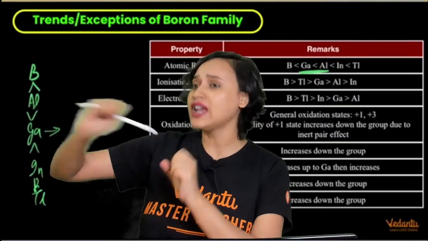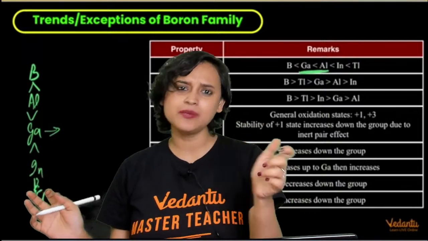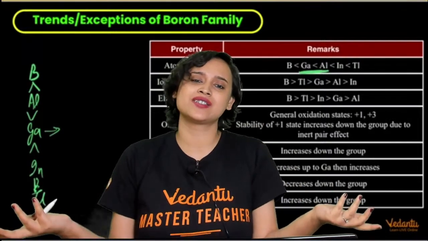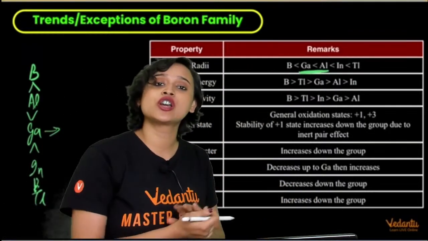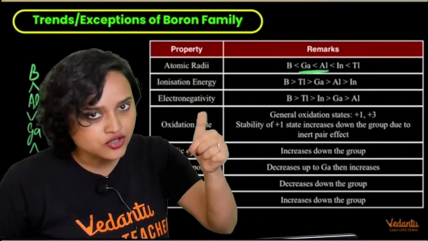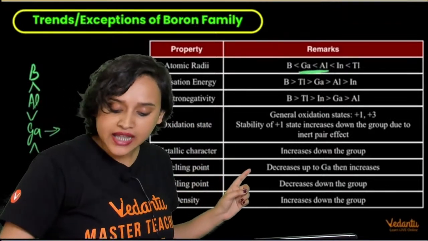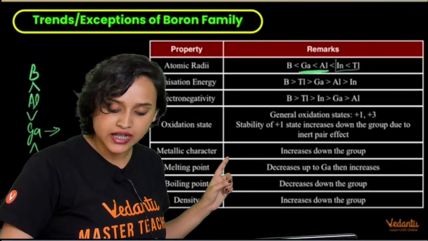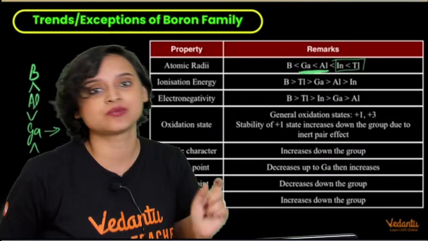Yes, the F orbitals are the worst case scenario of shielding effect. D orbitals are a little better than F, but even then it does not really matter. They are still bad, right? So because of the introduction of the d orbital, you see there is a sudden switch in gallium and aluminium. Again, similarly, indium and thallium, no doubt that we can see here that indium is slightly smaller than thallium. Yes, but like I said, slightly smaller than thallium.